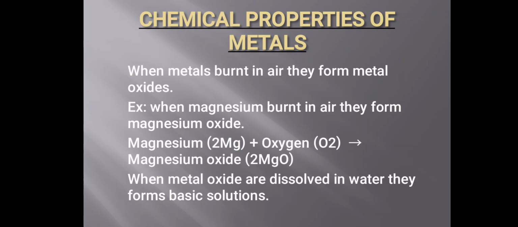For example, non-metals are used in fertilizers. Nitrogen is used as a plant growing substance, so it is also used in the agricultural field. Non-metals are also used in the respiration system of human beings. For example, oxygen: without oxygen we can't survive, so non-metals play a very important role in our day-to-day life.